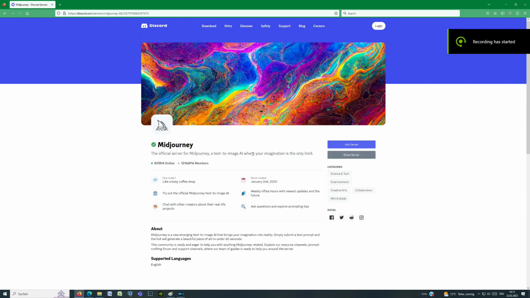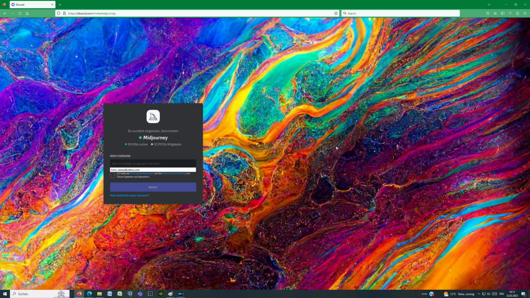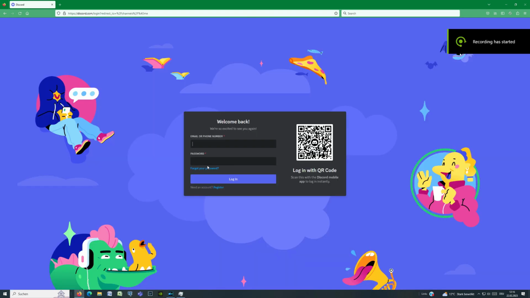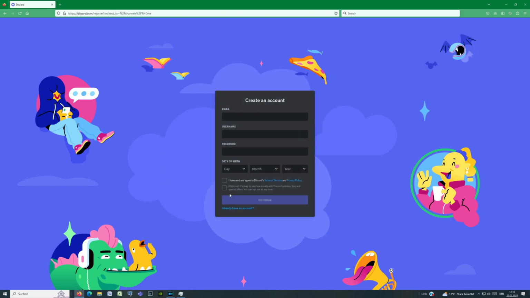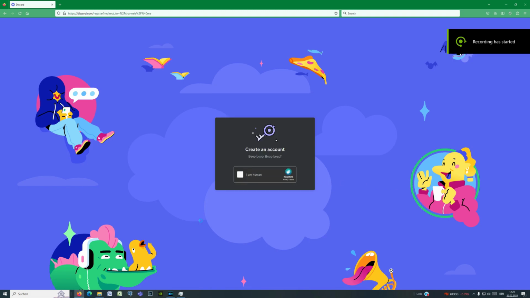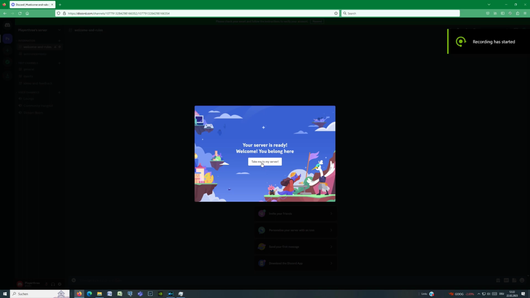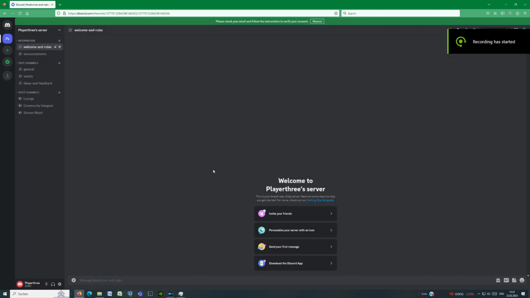On this platform, we have a community called Midjourney. So let us go to this text-to-image AI by clicking Join the server. First, we have to register by clicking Register. And after that, you will have to fill in a simple form to create your account. We have just entered the platform for the first time. This is how the Discord looks like from within.